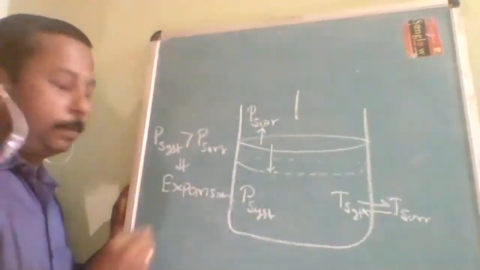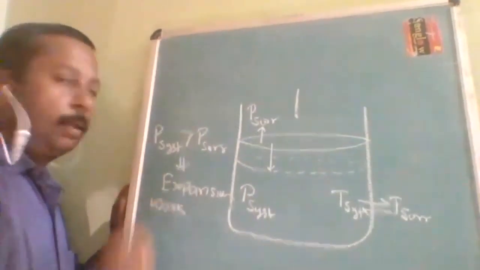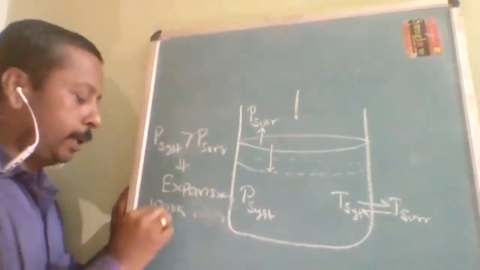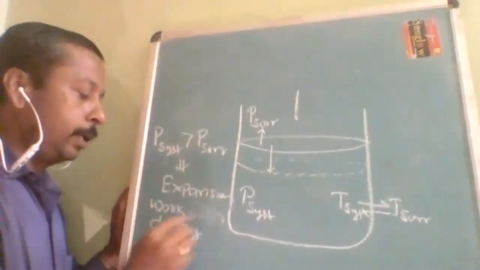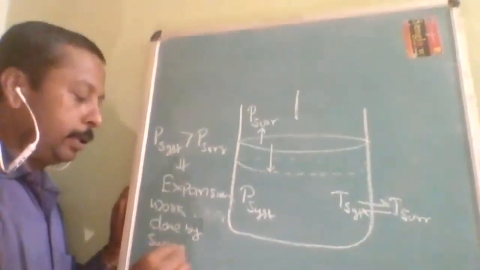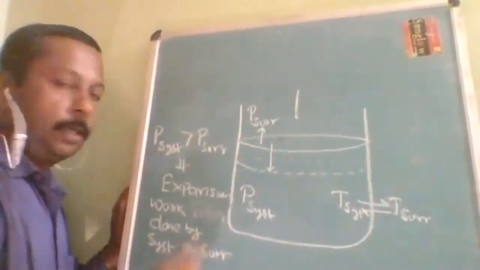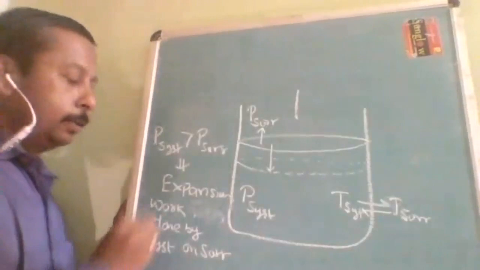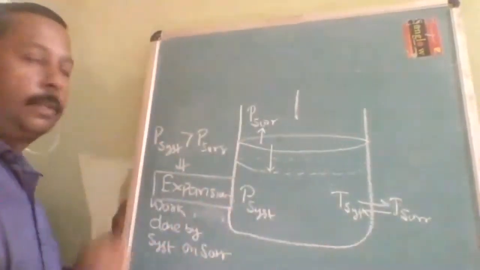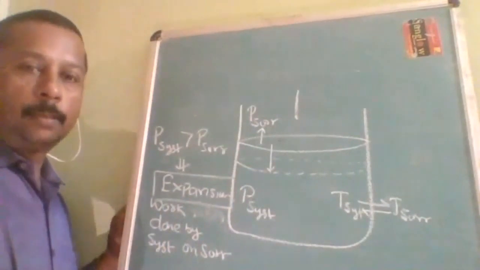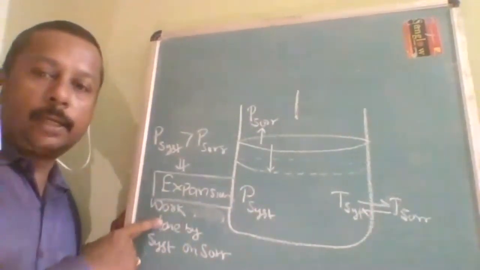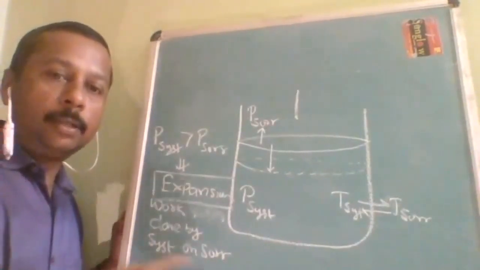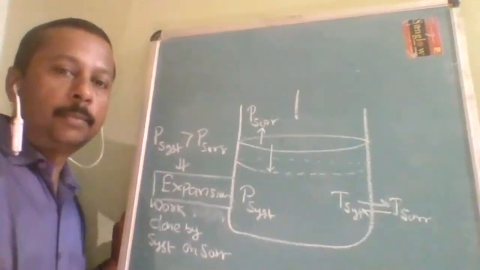During the expansion, work will be transferred from the system. Work done by the system. This is most important: on the surrounding, who is doing the work and on what, that is the main part of the topic. When P system is greater than P surrounding, expansion takes place. So during expansion, always work is done by the system on the surroundings.